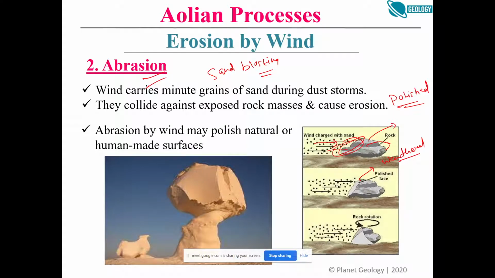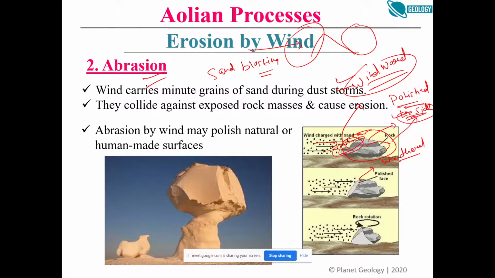So suppose we have to divide this rock on the basis of wind direction, this is the windward side. We call it the windward side, and the opposite is the lee side. These are also two important keywords. This will keep coming up now and then. You will also study these two keywords in sedimentology, sedimentary structures. So if there is any structure, wind is coming, this direction is the windward direction, and the opposite direction is the leeward direction, right? So the windward direction gets polished due to abrasion. So it is pretty logical, right?